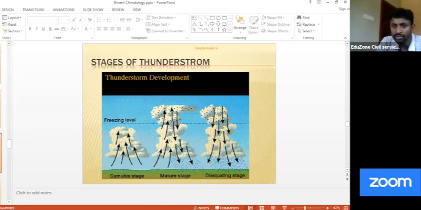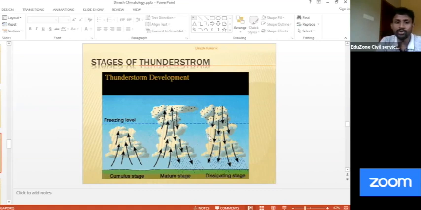Water droplets grow in size, they accumulate other drops and gradually fall to the surface because of gravity, causing rainfall. So gradually they start to fall down. That is the second stage. Just remember one thing: updraft plus downdraft both happen simultaneously in the second stage. In the third stage, updraft almost stops, and it is entirely downdraft.